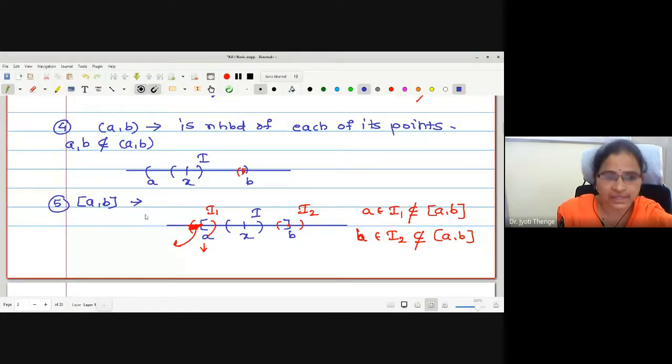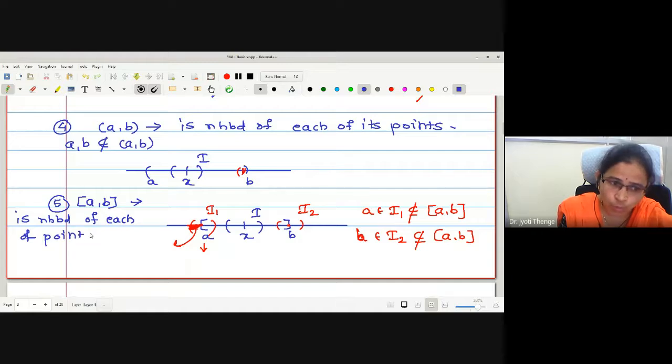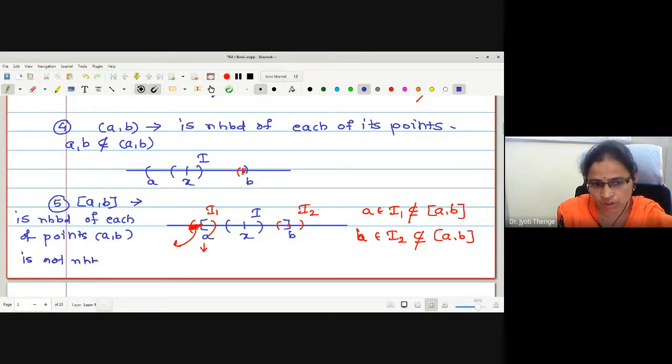Therefore, I can say AB is a neighborhood of each of the points of the open interval AB. Or one can say this is not a neighborhood of its endpoints.